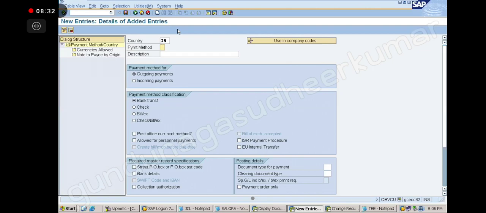In certain countries, some payment methods are allowed and some are not allowed. So whatever methods in that country are allowed, you are going to create them and use them. So payment method in country. Now I am creating one method. Any method, some name I will give. Say something like A. Let me check whether A is already there.